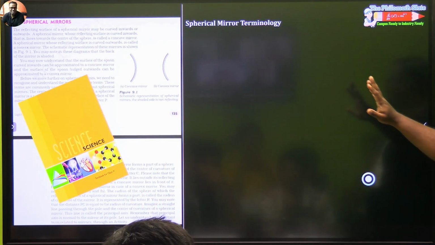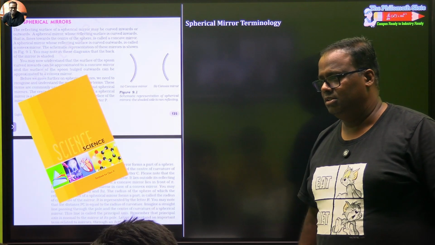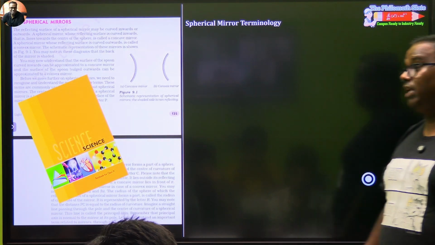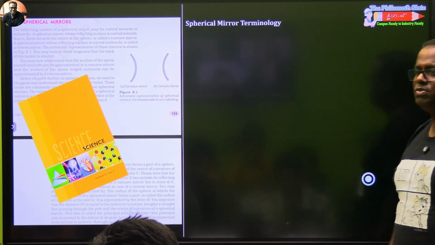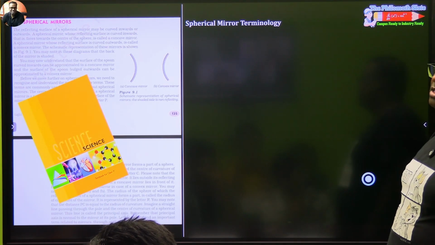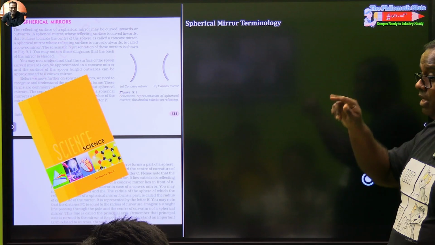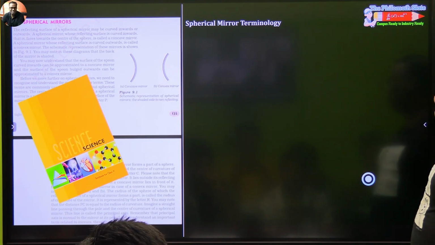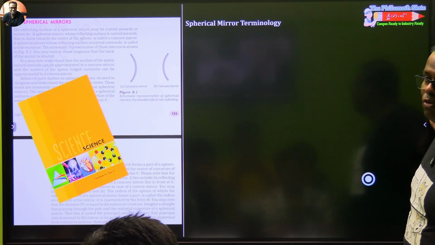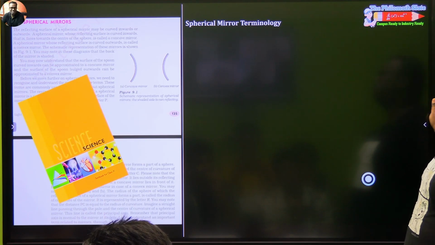Next, from here starts your chapter, actually. Spherical mirrors. Plane mirrors we have studied in grade 8. Don't write plane mirror like plain dosa. It's plane mirror, P-L-A-N-E. Spherical mirrors terminology. A spherical mirror is always cut out from where? A sphere. So first imagine a glass sphere.